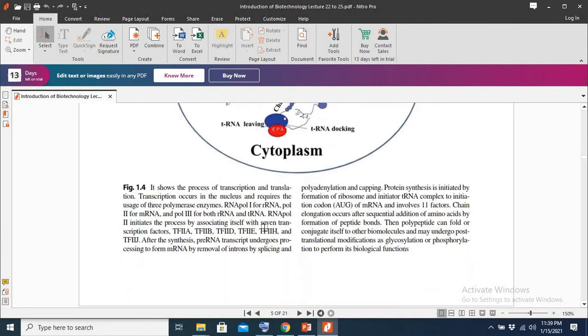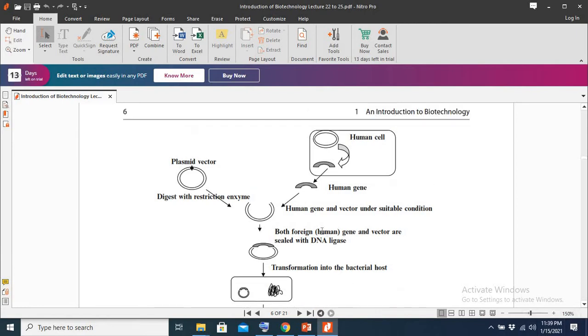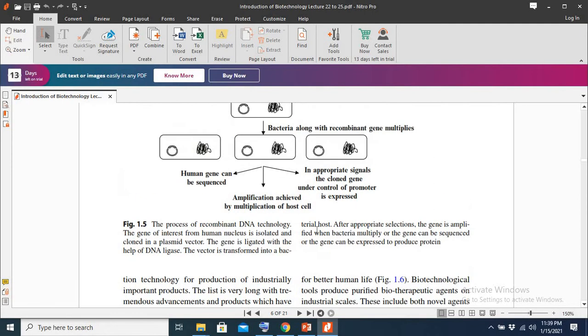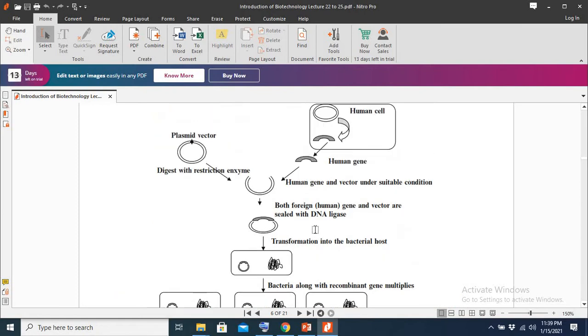Now we understand how we can produce different antibodies or vaccines using recombinant DNA technology, and how this field of biotechnology and genetic engineering can be applicable in the field of medicine. So just assume that we need a protein.